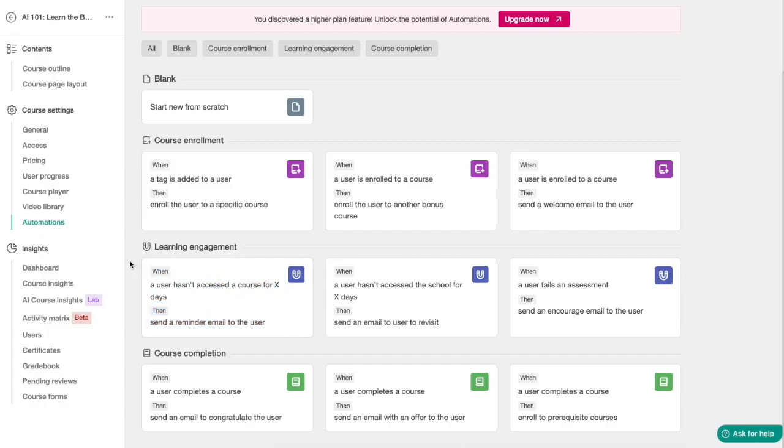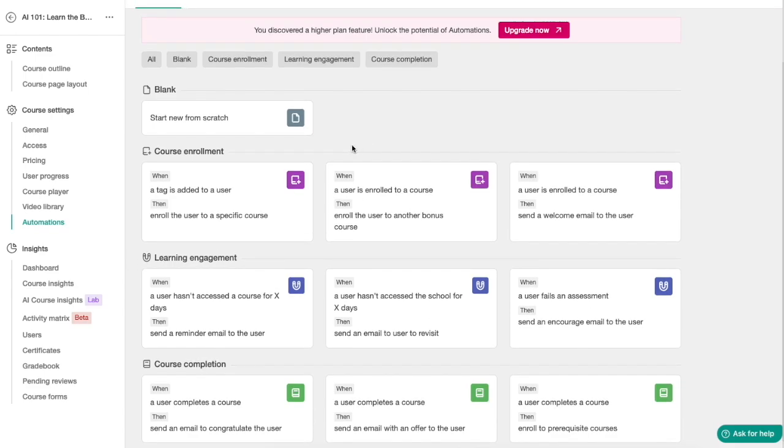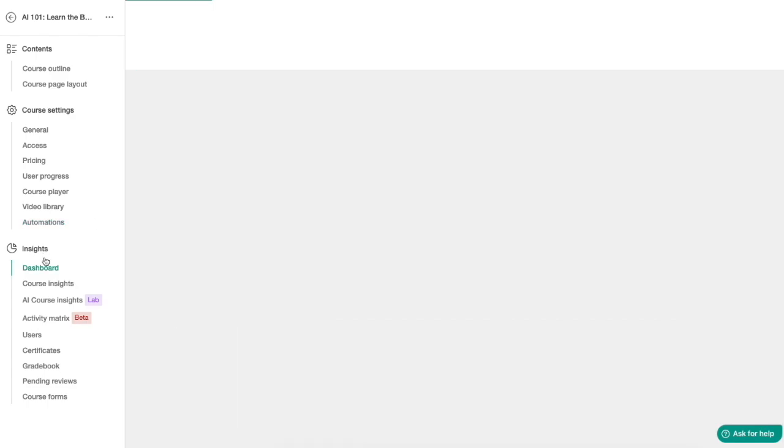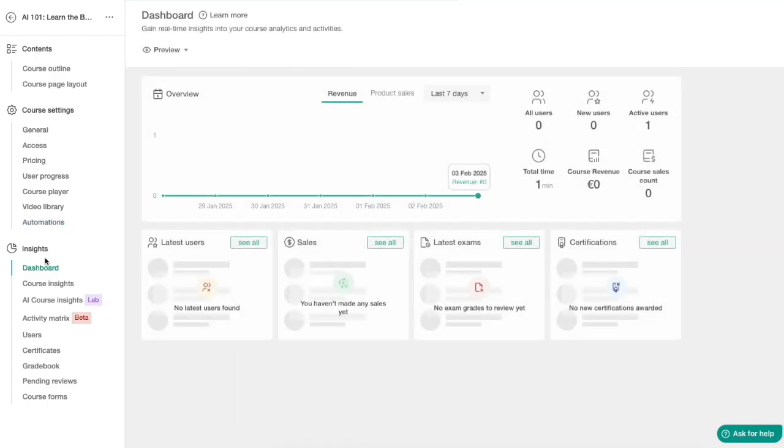So you can remind your people to take action or something related to completing the course enrollment and stuff like that. So this is pretty handy as well. Then you have the insights, and there's the dashboard that allows you to see the course revenue, total time spent on the course, the number of users, new users, stuff like that. You get all these cool little metrics about the exams, sales, certifications, and stuff like that.